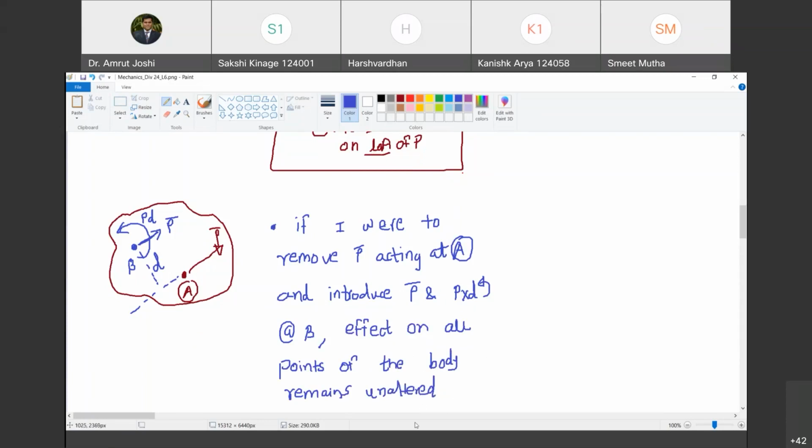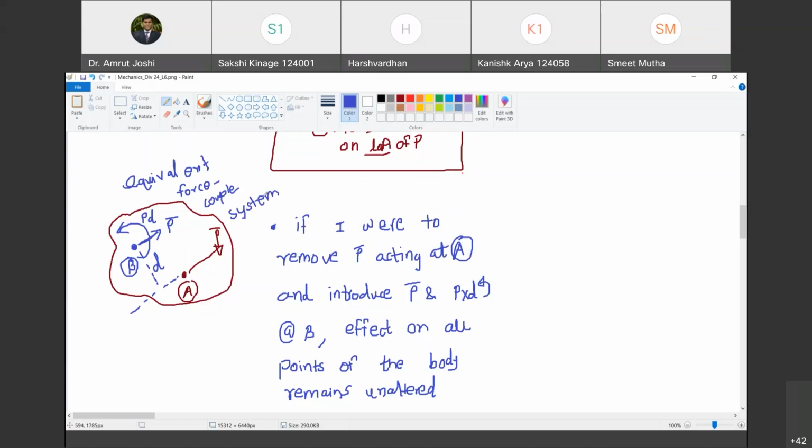Are you with me? Yes, sir. So इसको हम बोलते हैं replacing a force P bar at point A by an equivalent force couple system at point B. Are you with me? Yes. So ये जो P and P bar PD है, इसको हम क्या बोलेंगे? Equivalent force couple system. Are you with me? Yes, sir. Couple का मतलब होता है moment. We will come to that in a while. Force couple system.